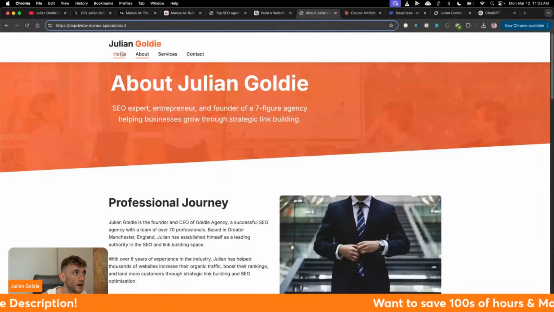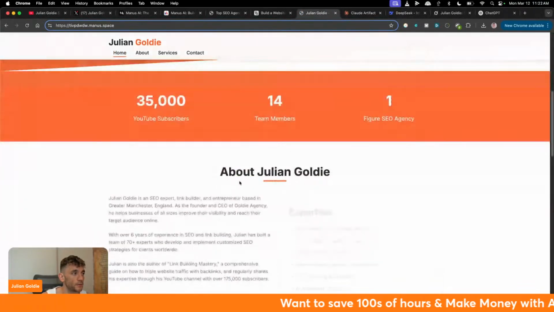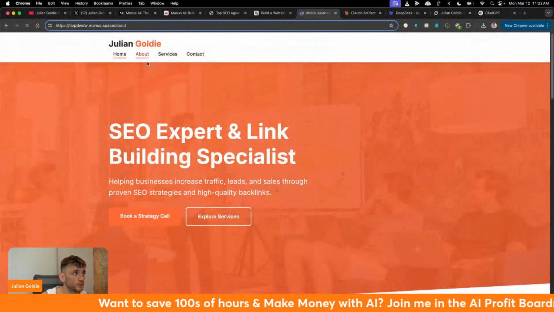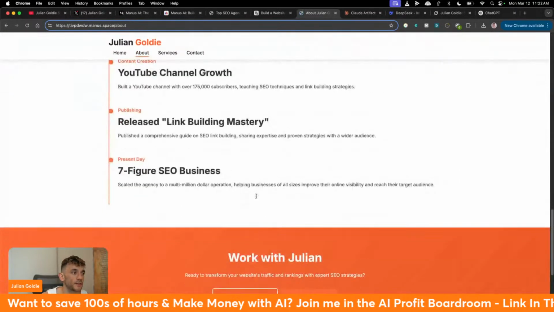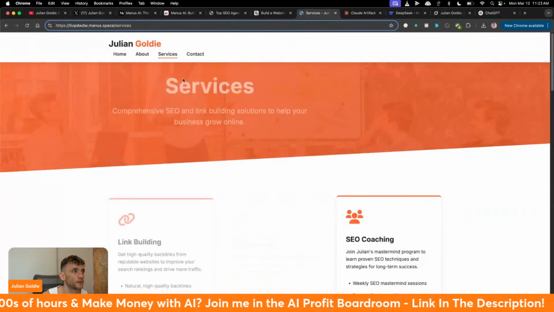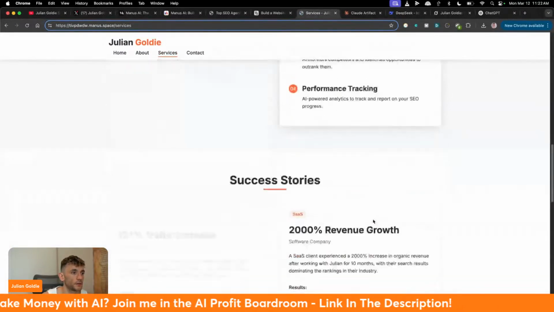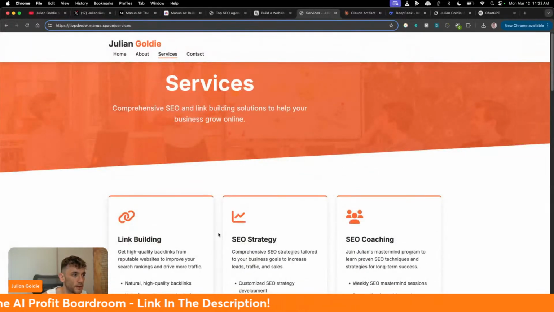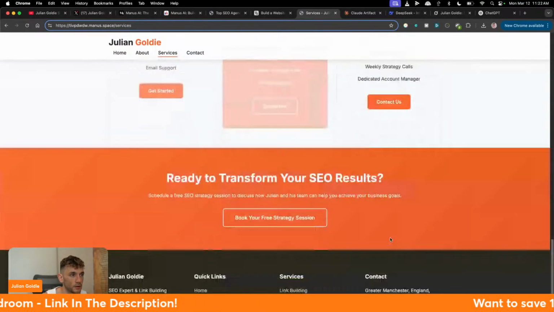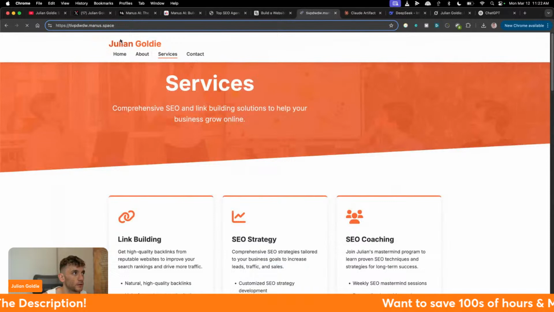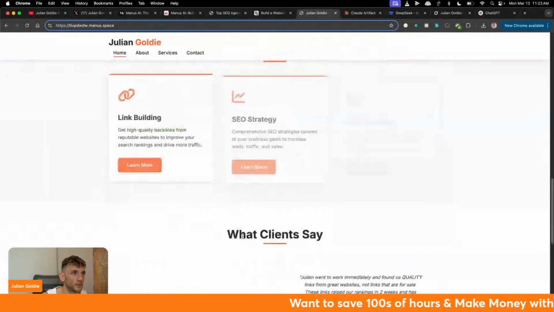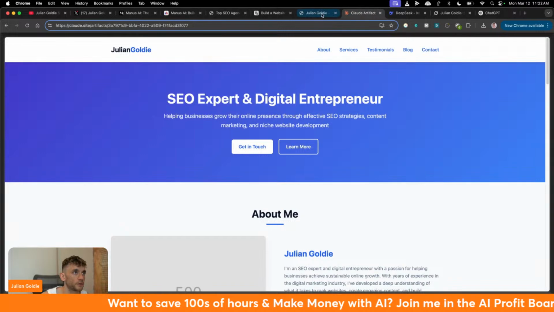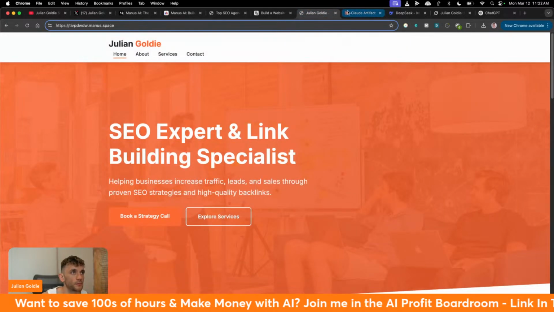But if we have a look at the output from Manus, again, the output is 10 times better. Look at that. Design is more modern, more information, more in-depth content, actually factually correct. It talks about our different services. So we, for example, sell AI automation, link building, SEO, etc. These are all correct things. And the website is almost perfect and ready to go. We just need to change this image right here, right? So again, Manus comes in number 1.